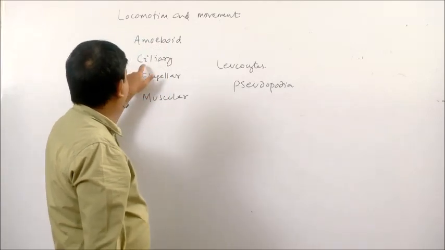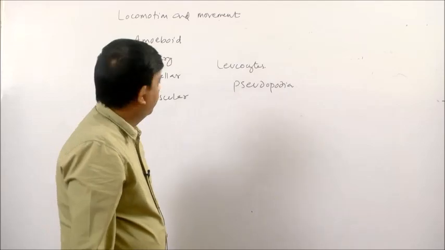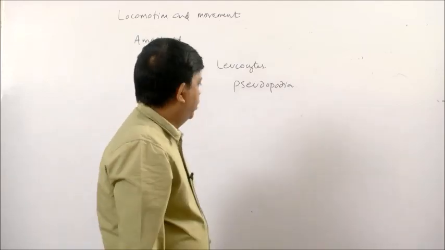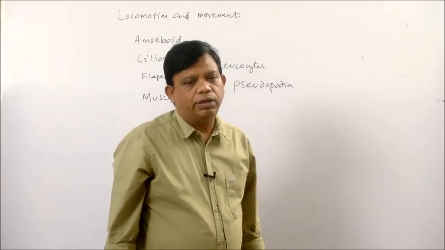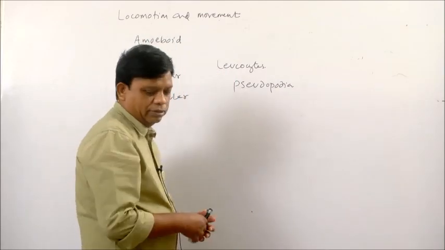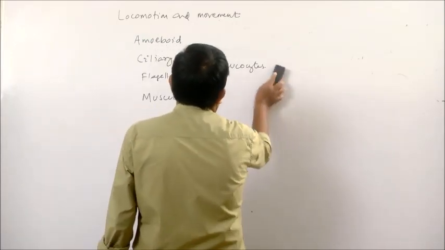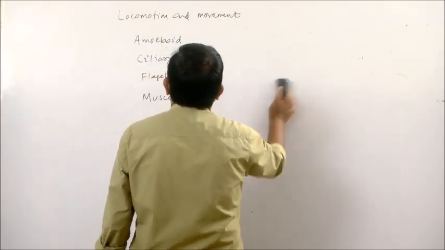Then the second type of movement is ciliary movement. Movement with the help of cilia is known as ciliary movement. Cilia are small, fine, hair-like structures.